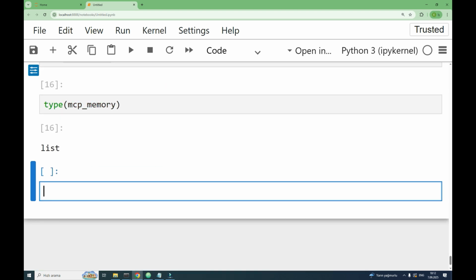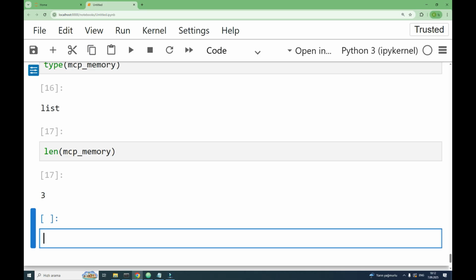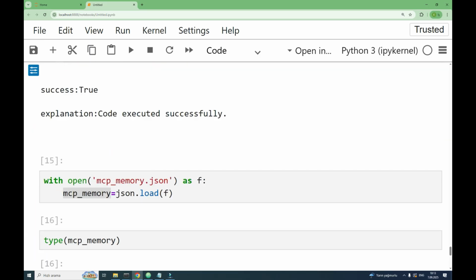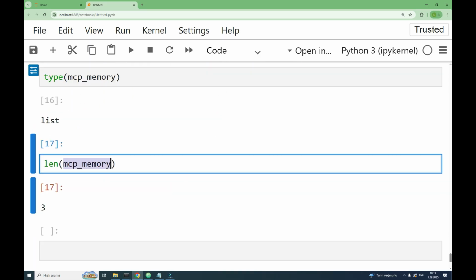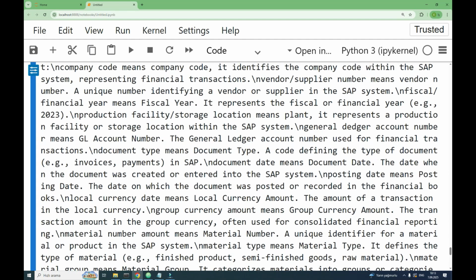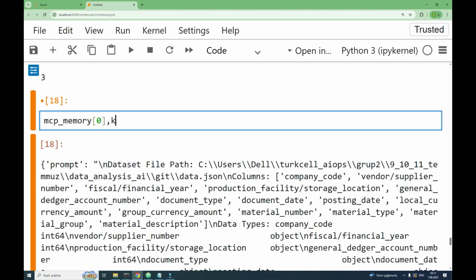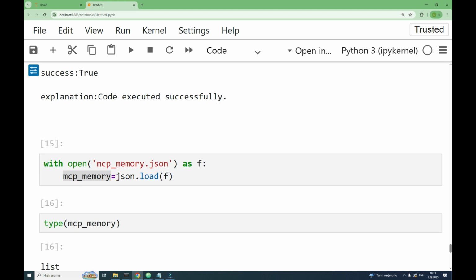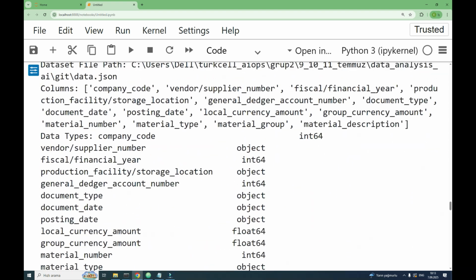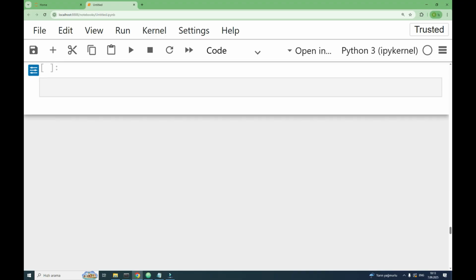Let's take the MCP memory list, first index and its dictionary. Since this is a dictionary, we will check its keys: prompt, code, timestamp. So we can make this attempt much easier with a message.